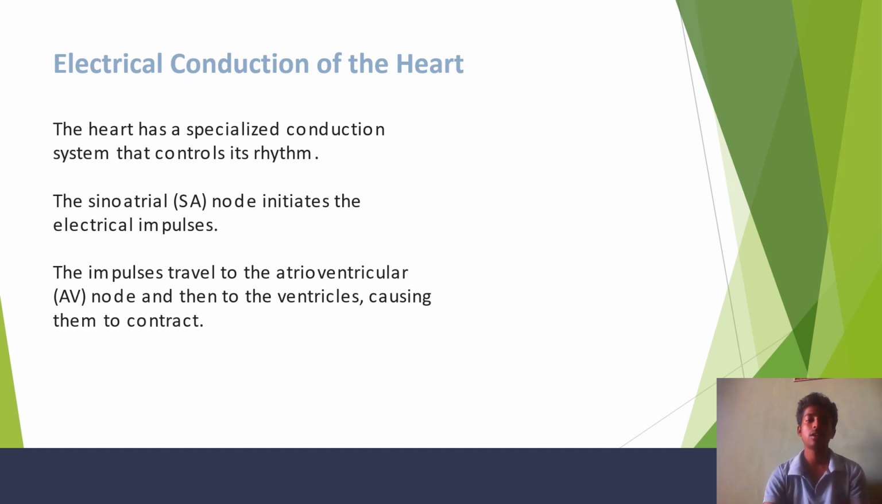Electrical conduction of the heart. The heart has a specialized conduction system that controls its rhythm. The sinoatrial node initiates the electrical impulse. The impulse travels to the atrioventricular node and then to the ventricles, causing them to contract.